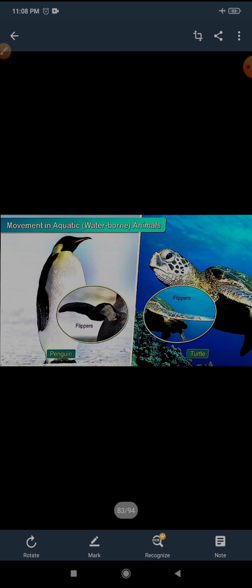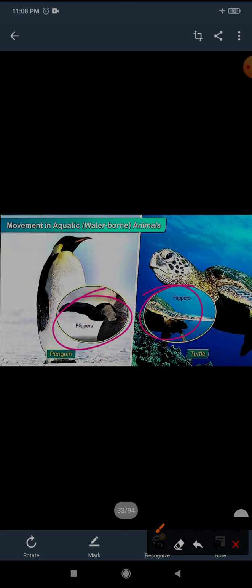Penguin is an aquatic flightless bird, as is the sea turtle. They have their forelimbs in the form of flippers, the front limbs, which help them swim in water.